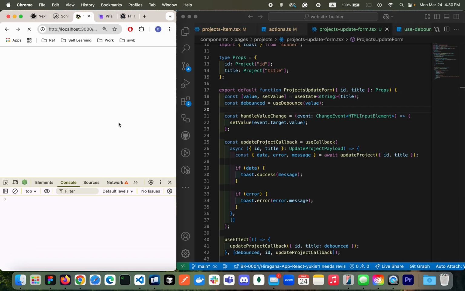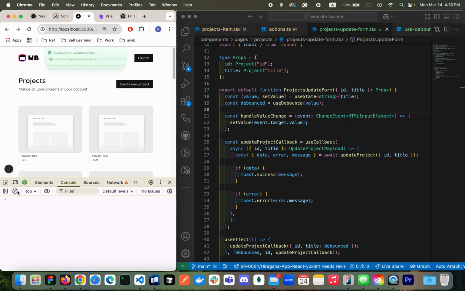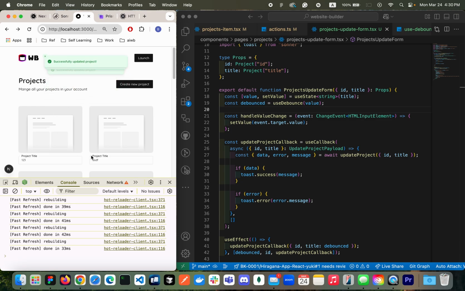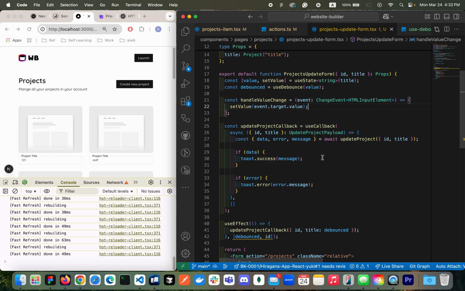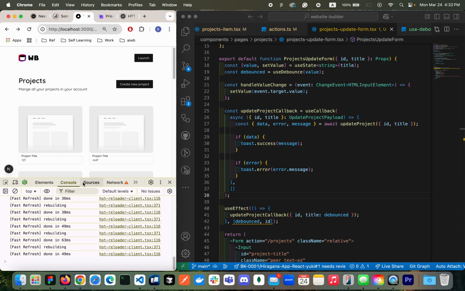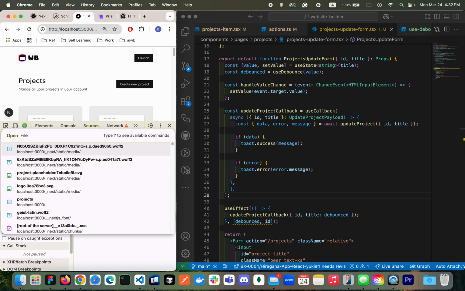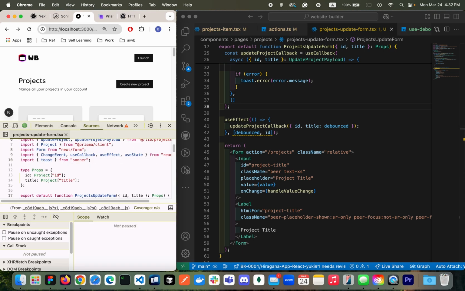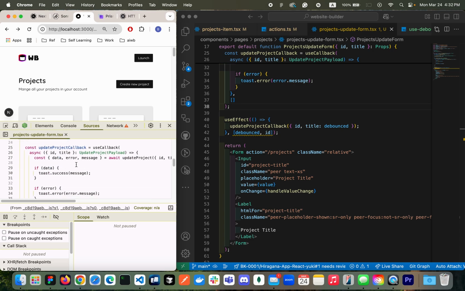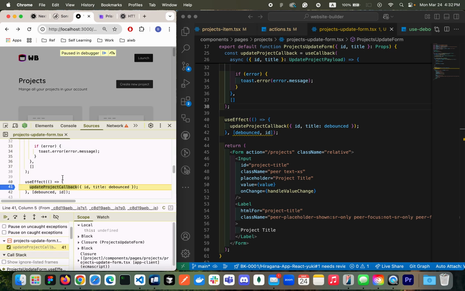So in this case, let me just try to refresh. Looking good. Oh wow, some infinite loop is happening. Oh no, oh no. So let me just try to see what is happening, right? Let me see what is causing it. We can debug here. Since this one is a client component, your component is available over the browser. So here, project update form, okay? So now what I would do is put a breakpoint here and then restart. Okay, so it's going to stop.